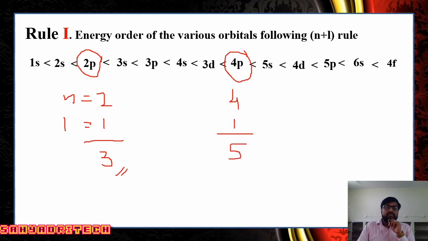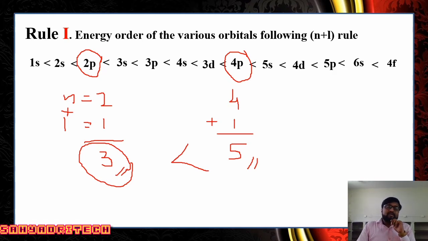5 we got here. Now when I compare, according to rule number 1, I am comparing the n plus l value of two orbitals. Say for 2p, what is the n plus l value? 3. For 4p, what is the n plus l value? 5. Then according to the rule, if any two orbitals are compared, the one having the lower n plus l value has less energy, therefore it is filled first.